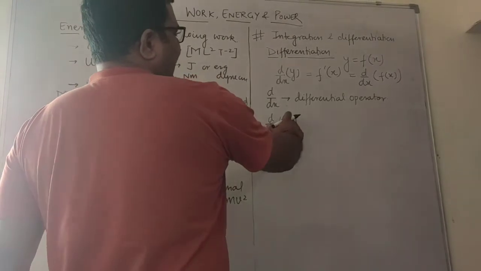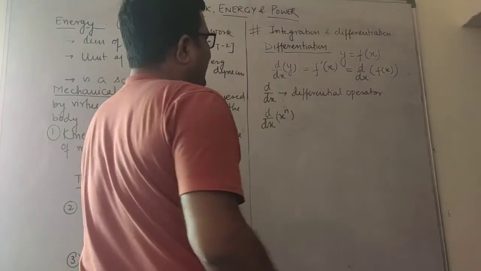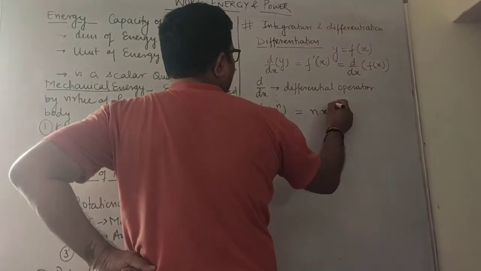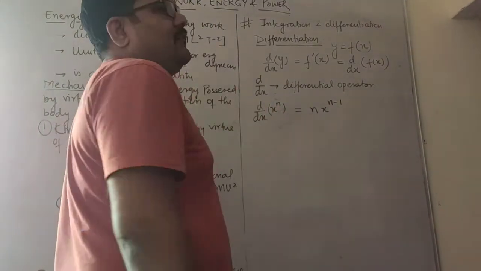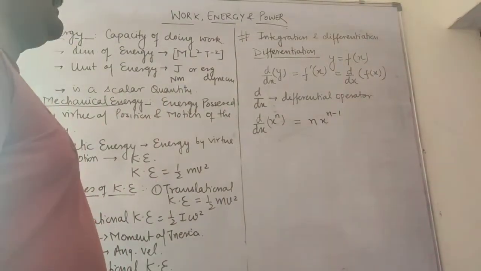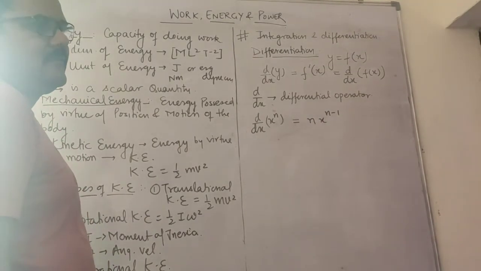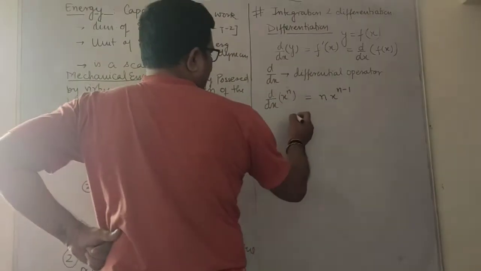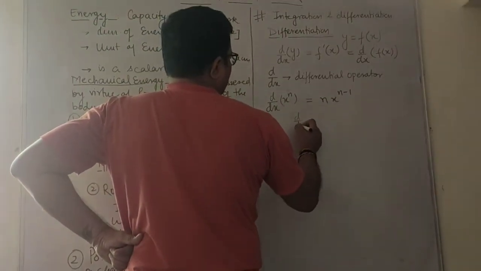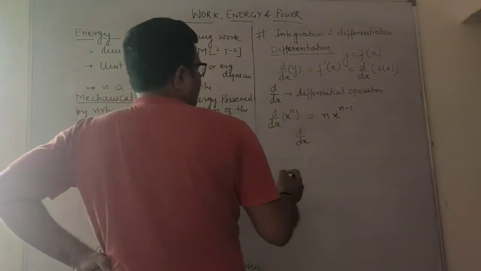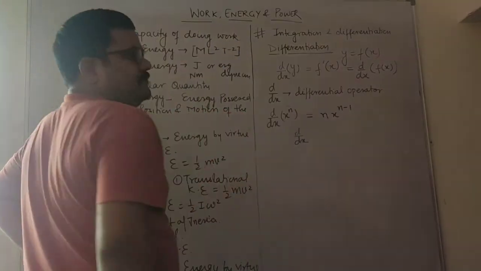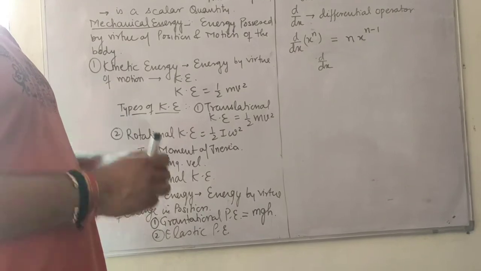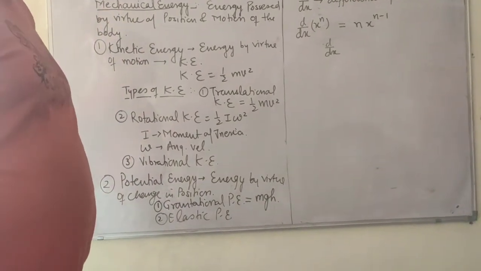So here n is any integer and x is any variable. The general expression is n x power n minus 1. The power will decrease by 1 and the old power will come in front. This is general differentiation. This operator can be d by dx, d by ds, d by dt, or d by d theta.